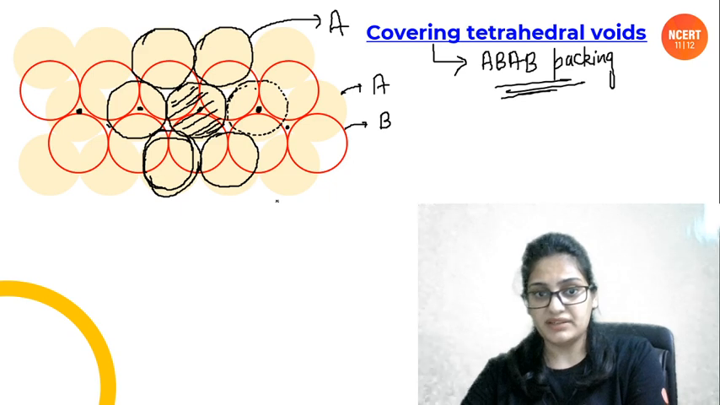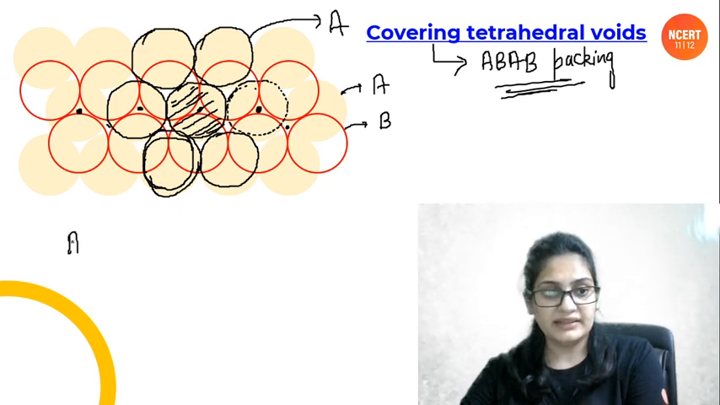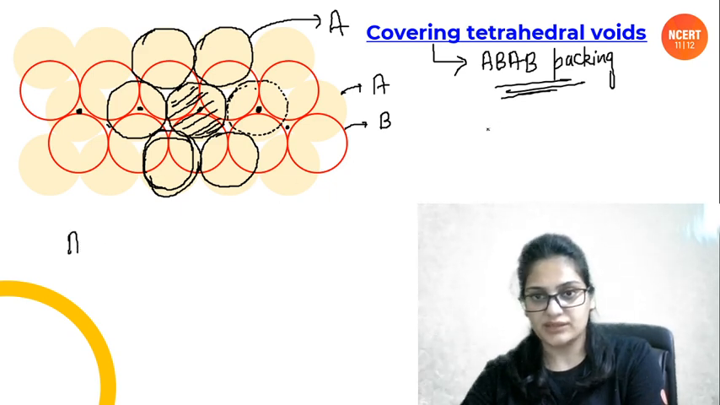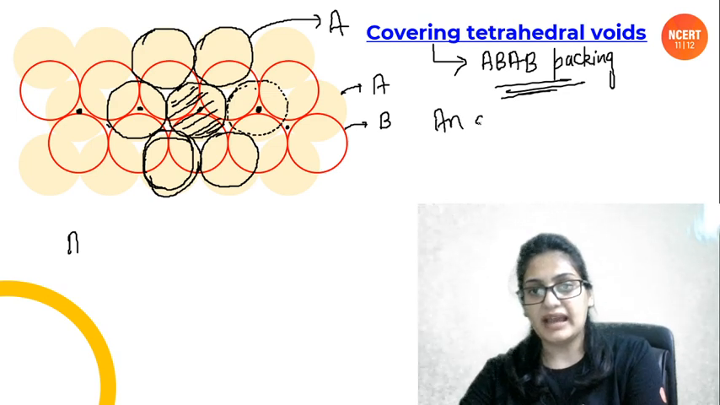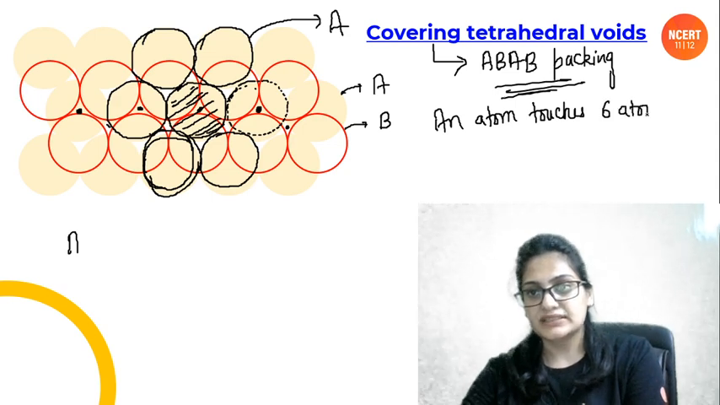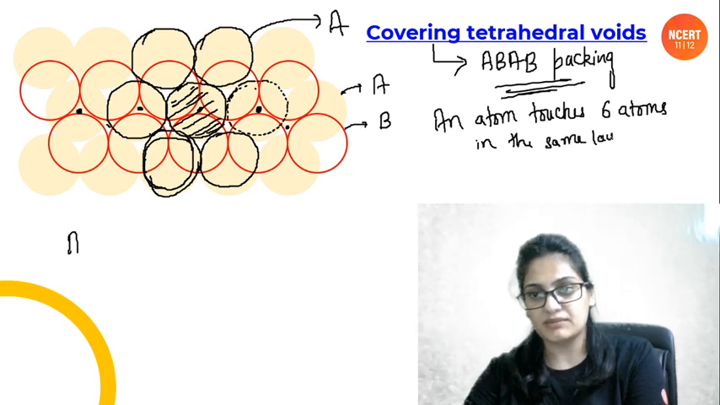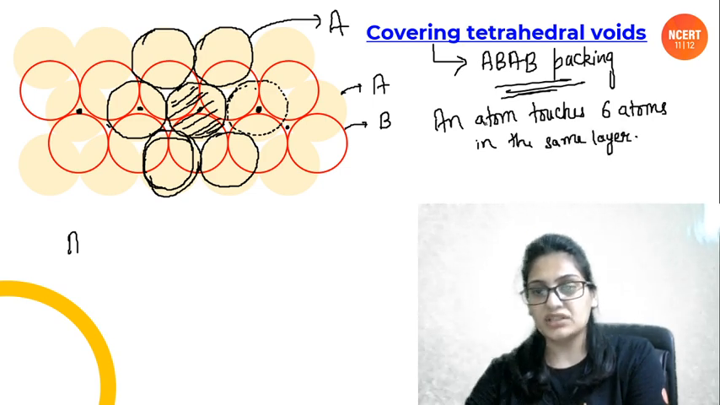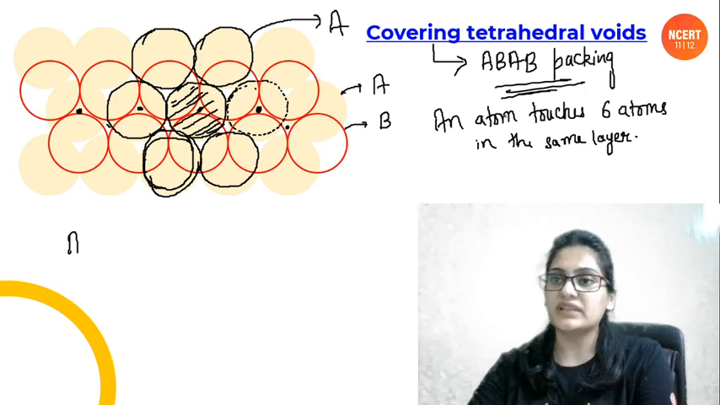So let me write it here. Okay, not here, we will make the unit cell here. Let's write here: an atom touches 6 atoms in the same layer. Okay, it touches 6 atoms in the same layer. Now this was the atom that we took from the layer A.